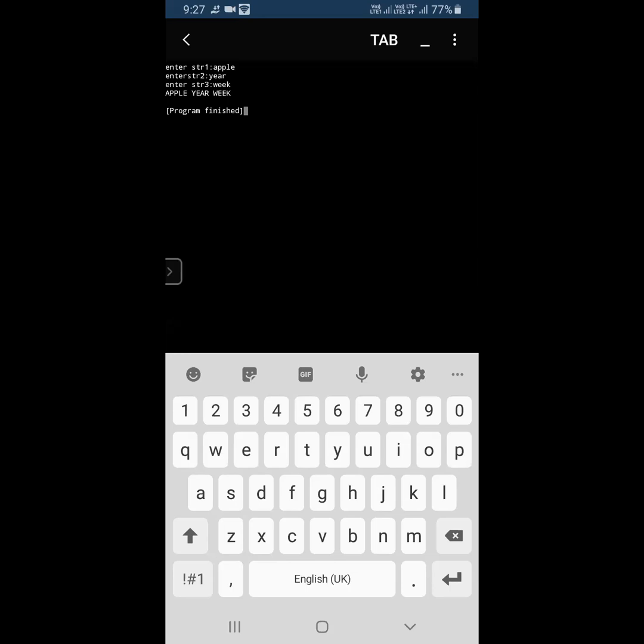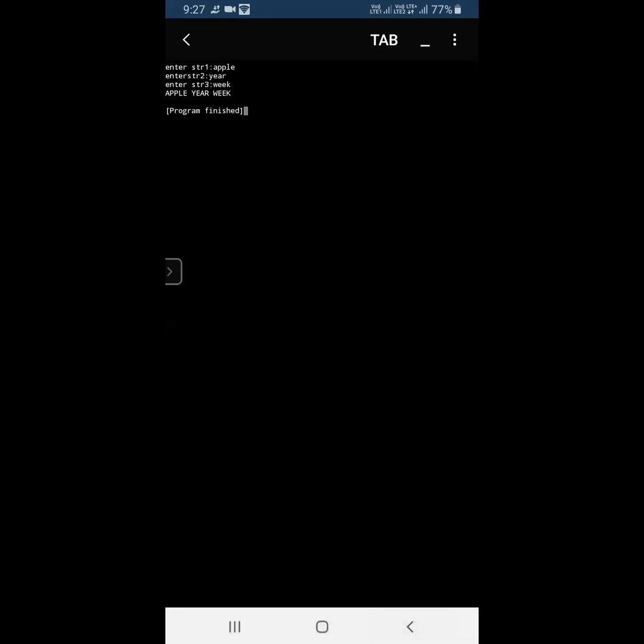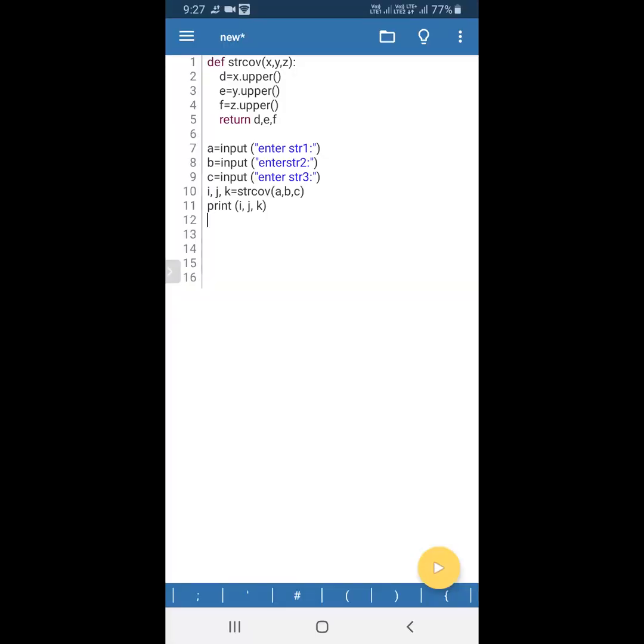Suppose instead of the string, we are passing numbers. It will receive in the form of the same data type the function is returning. For example, if the function is returning integer data type, here the three variables will receive the integer data type. In the last program before modification, on the 10th line, we gave r equal to strcov of a comma b comma c. So the function returned d, e, f.